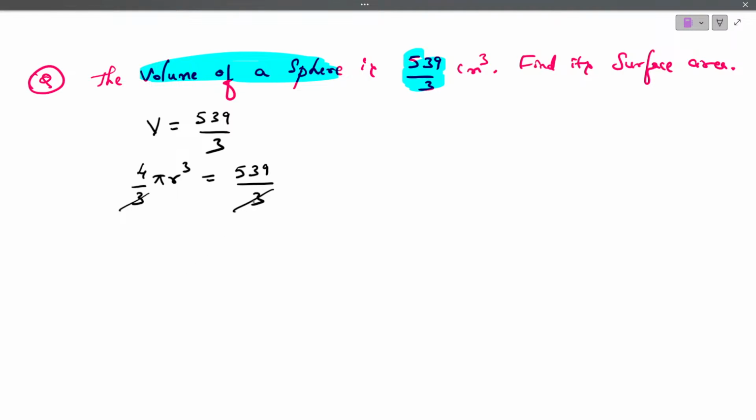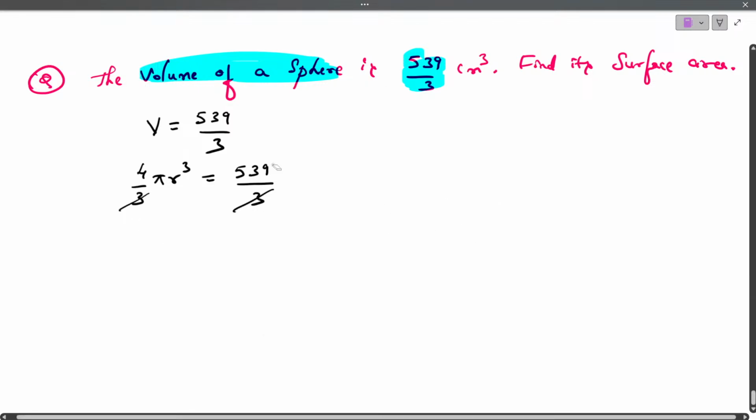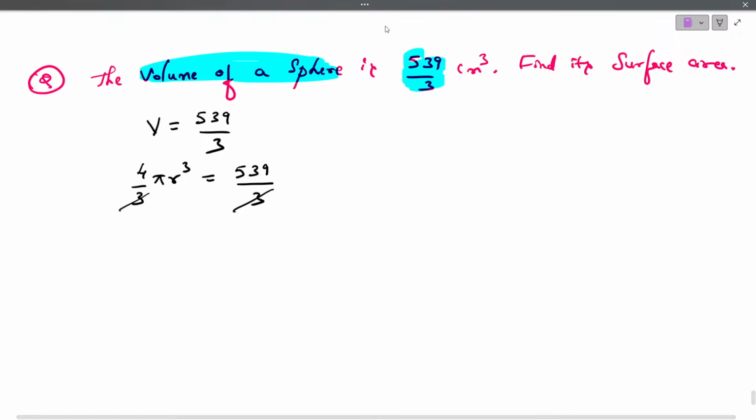Why? Because if the denominator's 3 comes to the numerator, it becomes into 3. So the upper 3 and the lower 3 can cancel. Okay? So we directly cancelled it here. This 3 will get cancelled from both the sides. Now, what is left out, children? 4 pi r cube equals 539.